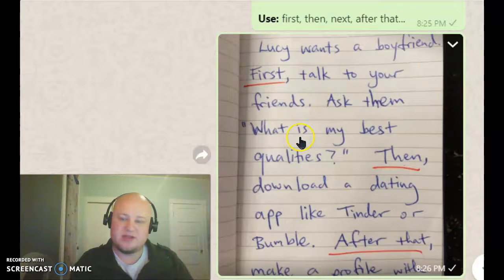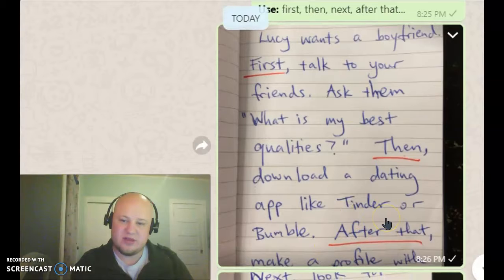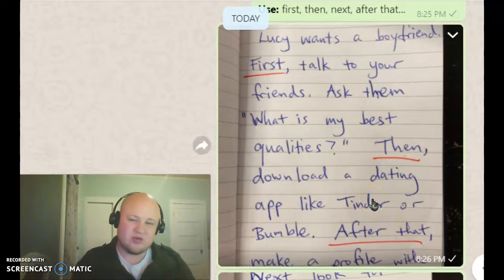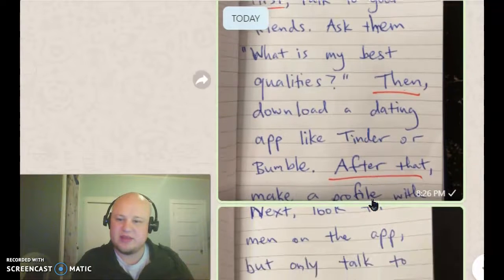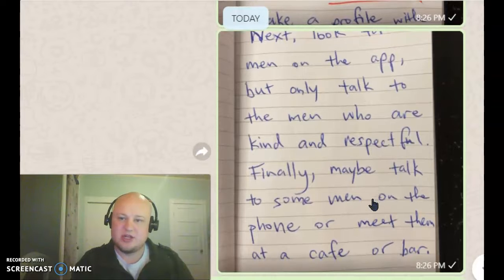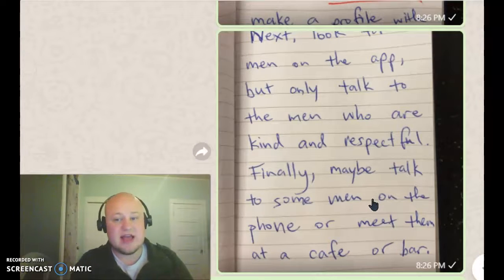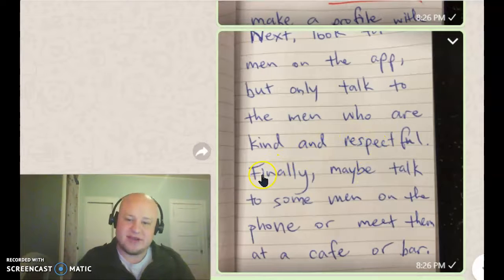Lucy wants a boyfriend. First, talk to your friends, ask them, what are my best qualities? Then download a dating app like Tinder or Bumble. After that, make a profile with good photos and words. Next, look for men on the app, but only talk to the men who are kind and respectful. Finally, maybe talk to some men on the phone or meet them at a cafe or bar.